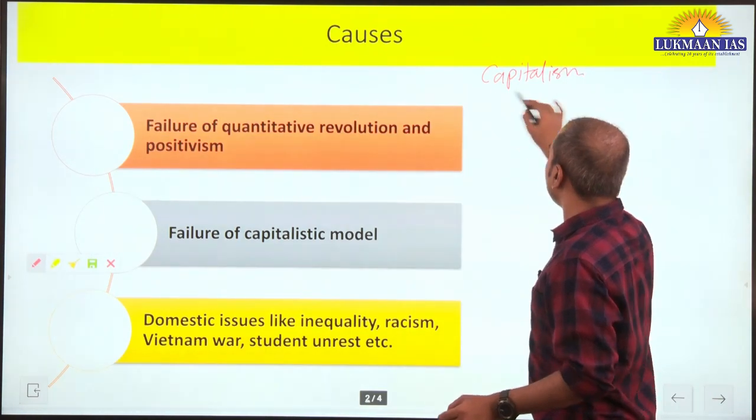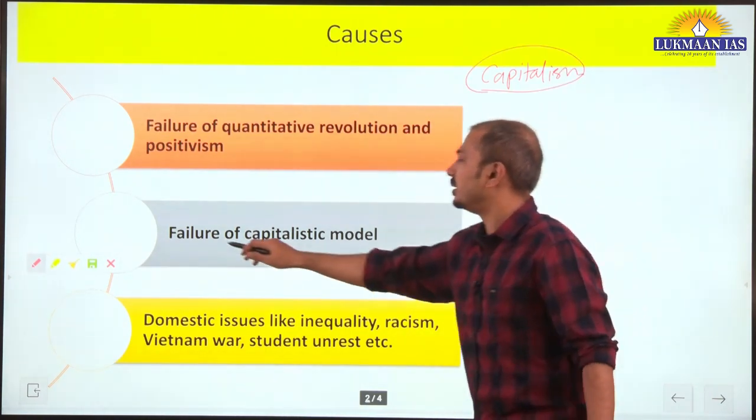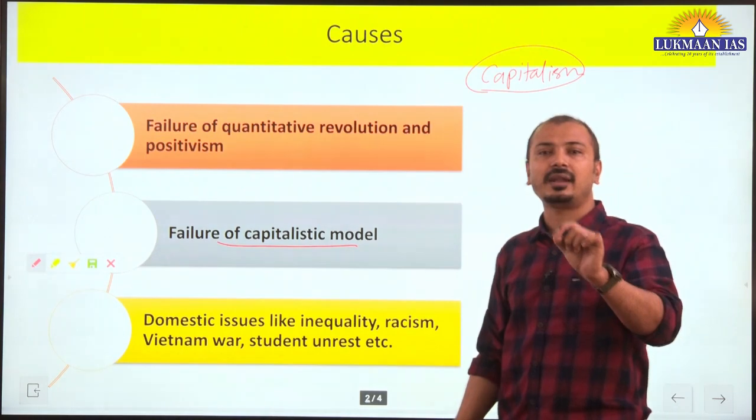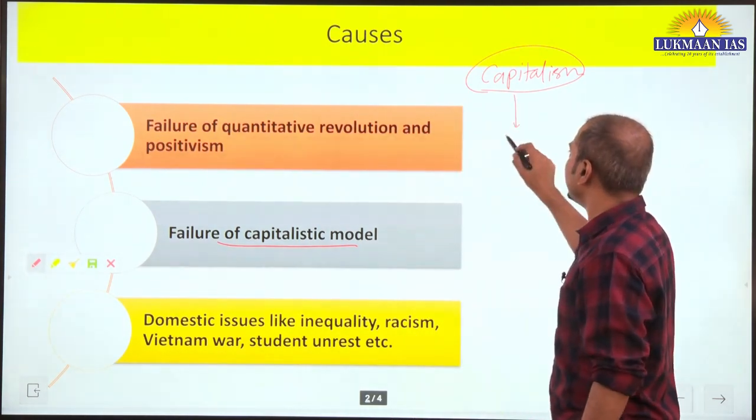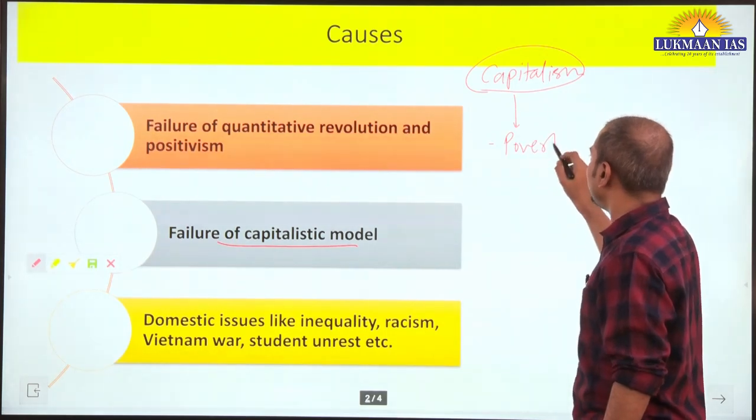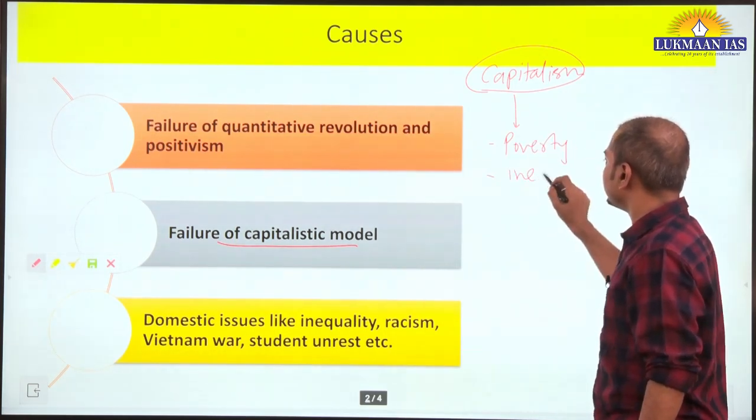This capitalist philosophy had failed to ensure the welfare of all people. It had resulted in many problems, for example poverty, unemployment, inequality.